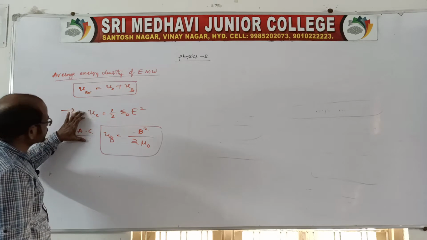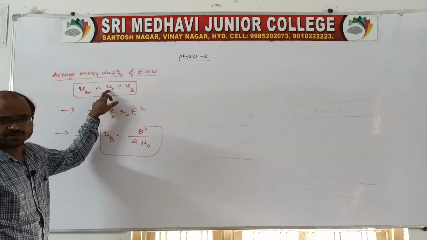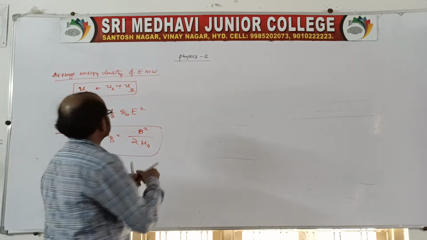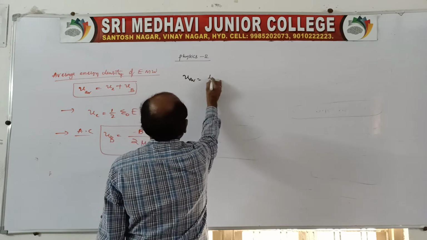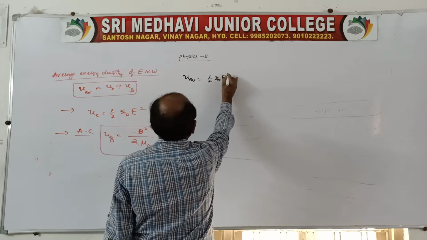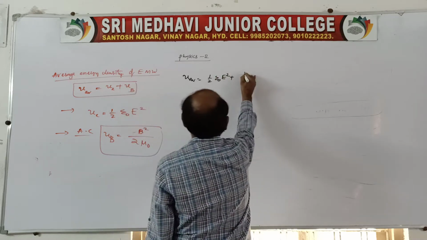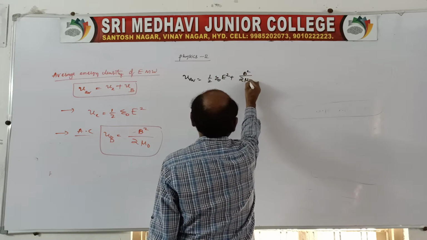Suppose you write these two expressions together for the average energy density in an electromagnetic wave. That is, the average energy density is equal to UE, which is 1 by 2 epsilon naught E square, plus UB, which is B square by 2 mu naught.